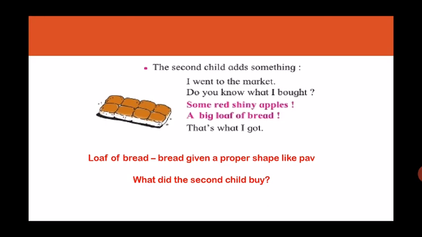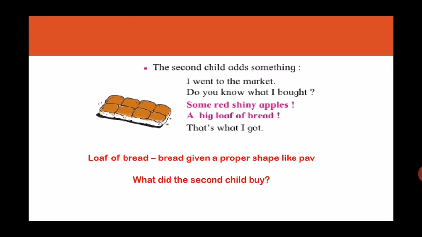I went to the market. Do you know what I bought? Some red shiny apples. Now what has the second child added? Read it aloud. A big loaf of bread. That's what I got.